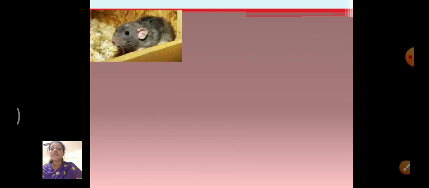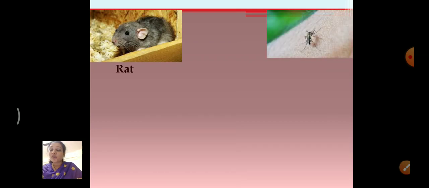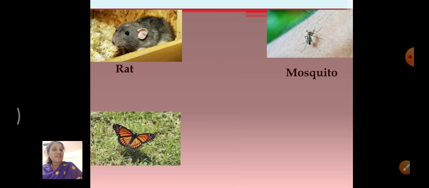Now, which is this animal? Rat, correct. What is this? When it sits on my skin, I just try to fly him away. Who is he? Mosquito. He sucks the blood from our body, right? What is this?